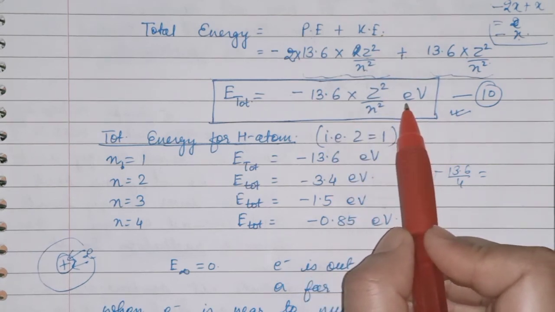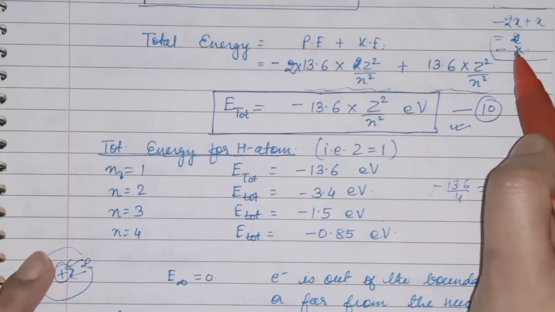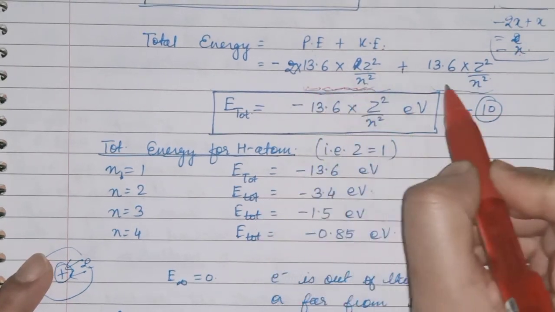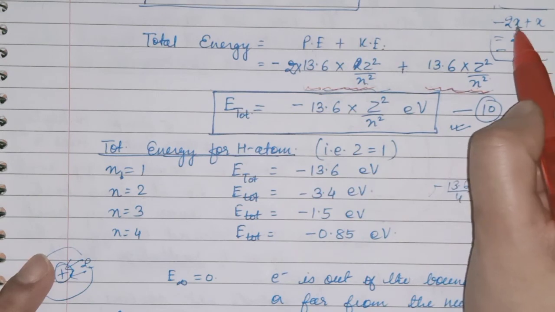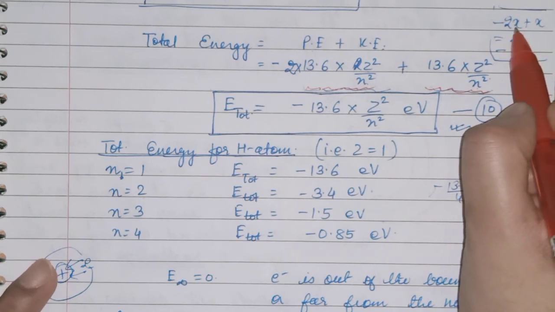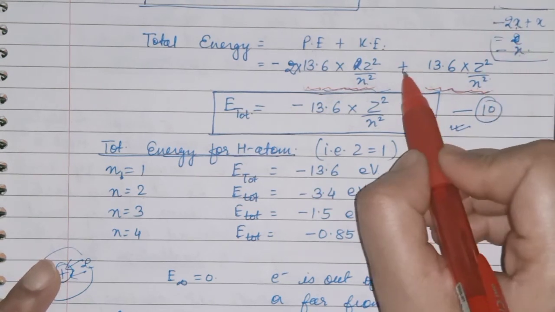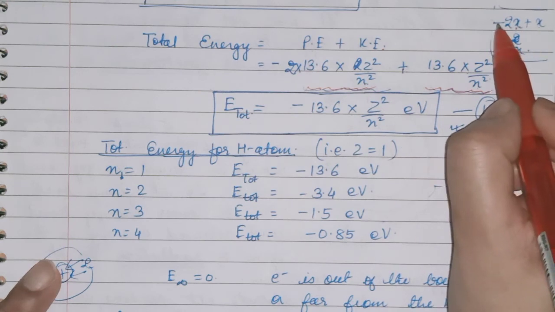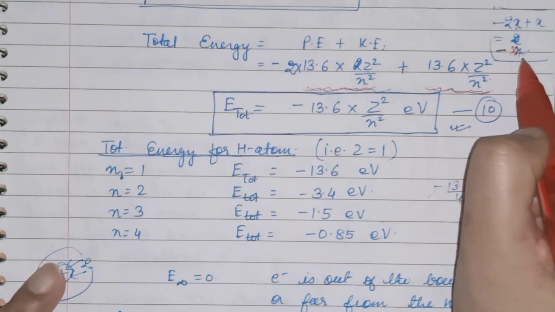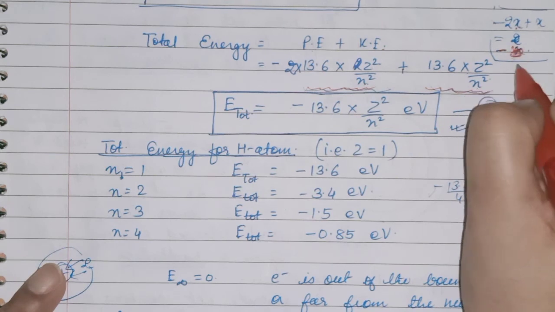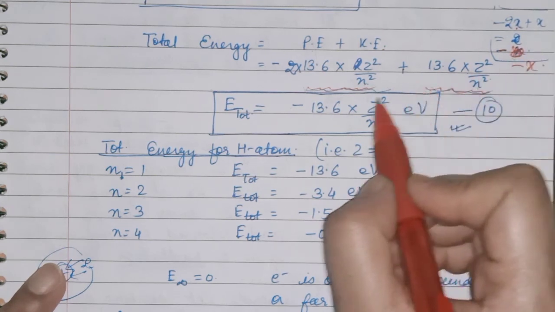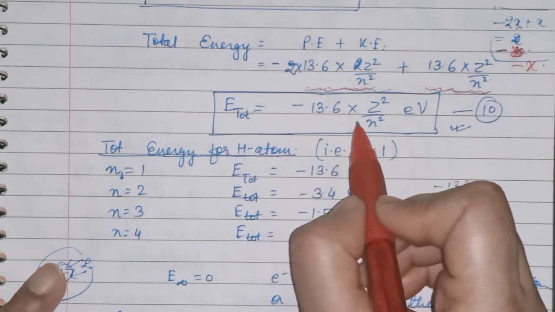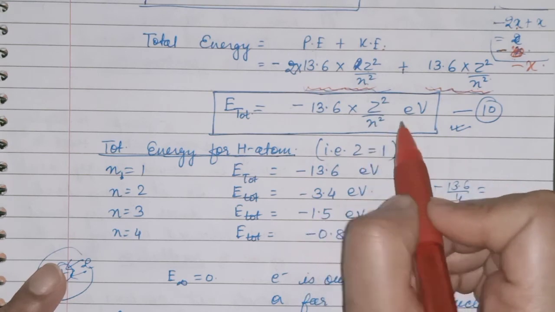This is your total energy. Like this, see children, suppose this factor is common on both sides. If you write x for that common factor, then minus 2x plus x, what will you get? Minus x only. That is minus x only. So that's why it is minus 13.6 into Z square upon n square electron volt.